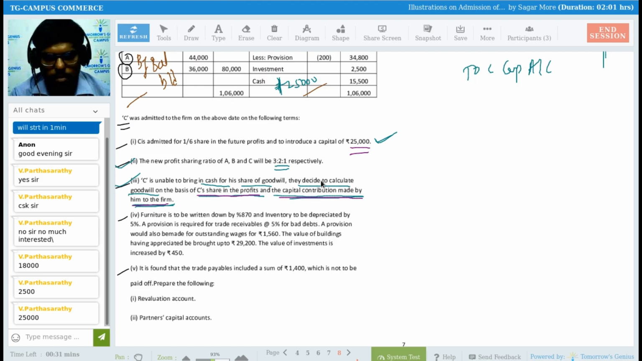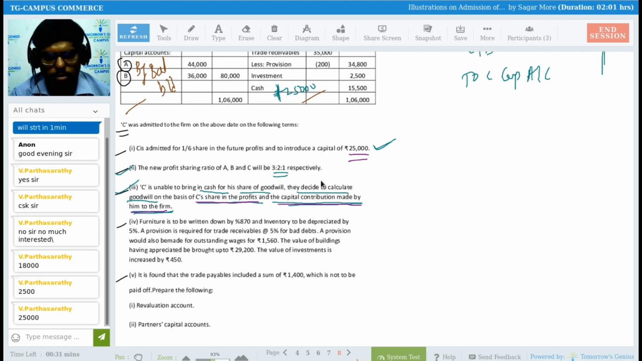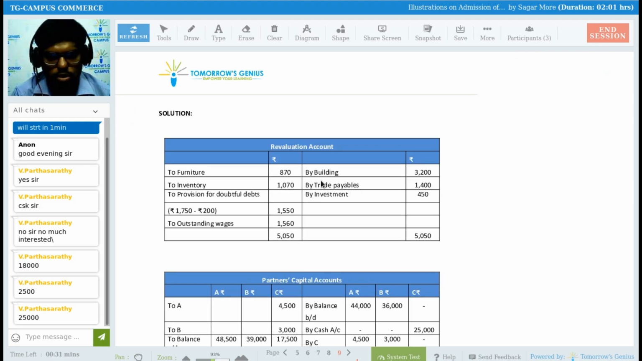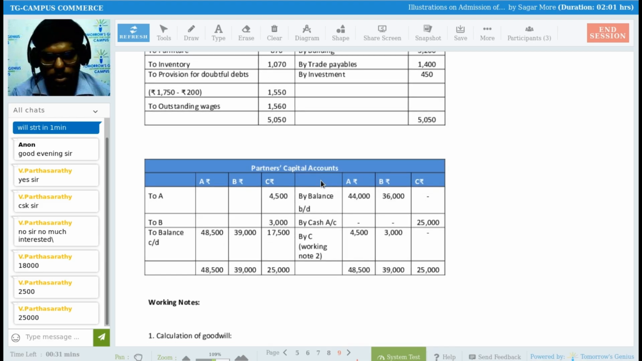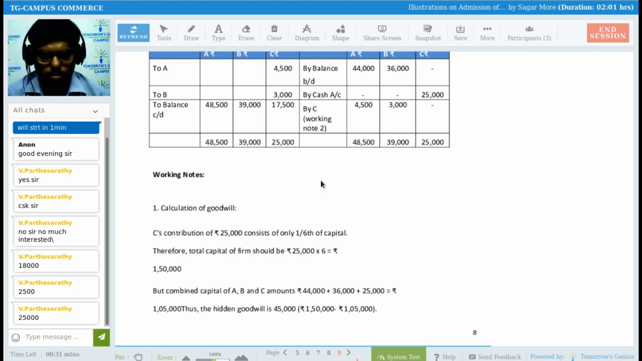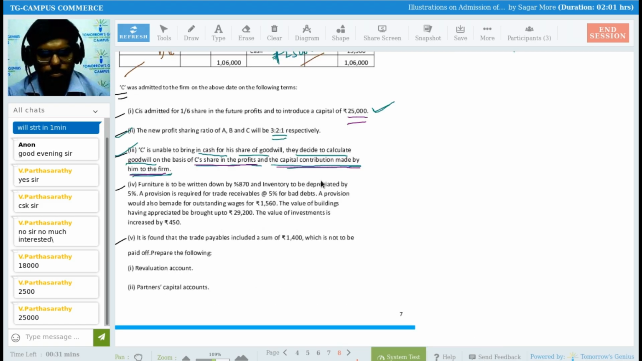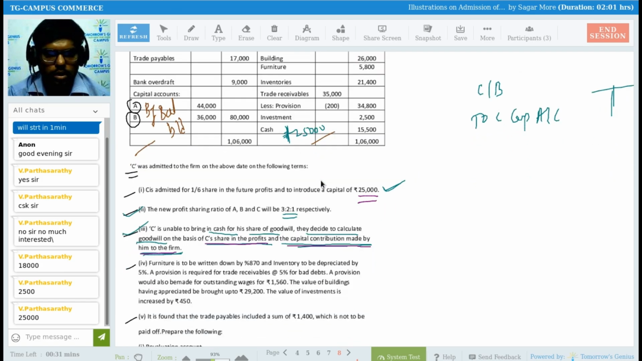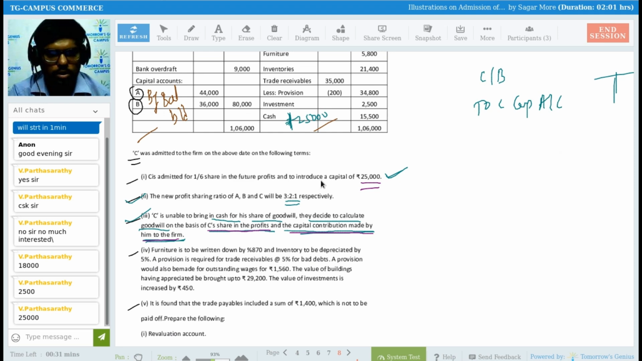Furniture is to be written down by rupees 870. Let me check once. 870 only. Okay, furniture is 870. Furniture to be written down by rupees 870. We know this. If furniture is written down by 870, it will be your loss, right? Revaluation account debit side we have to write down.